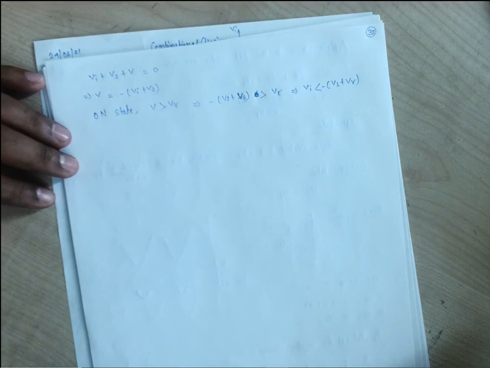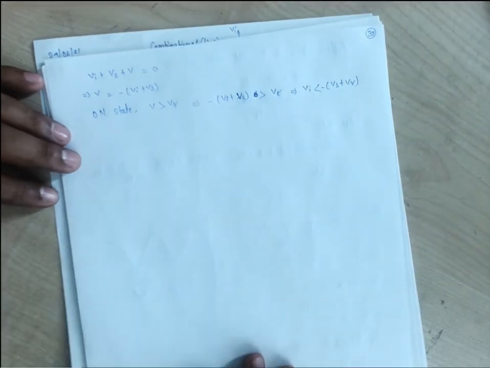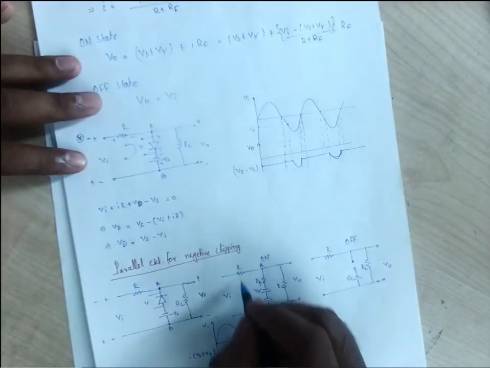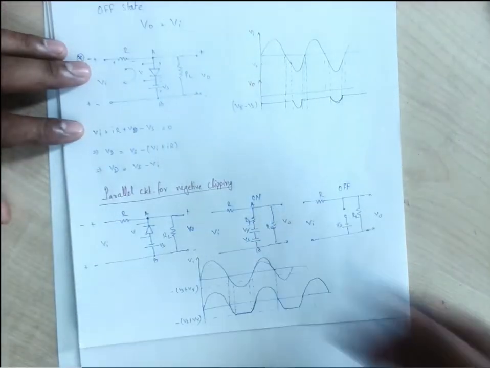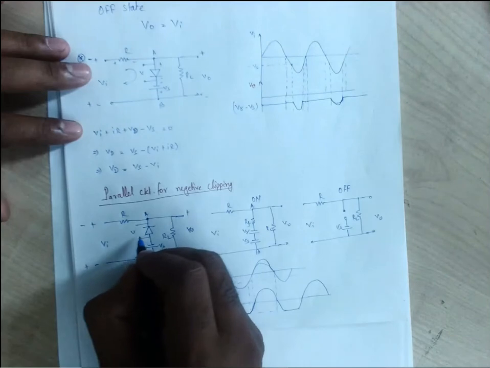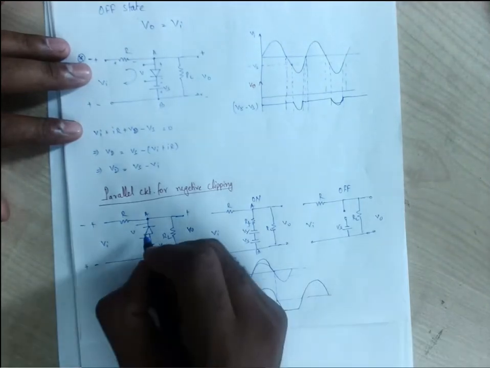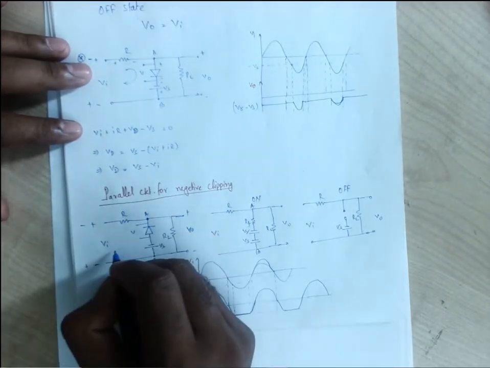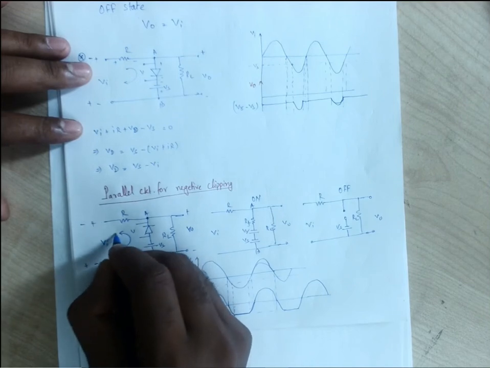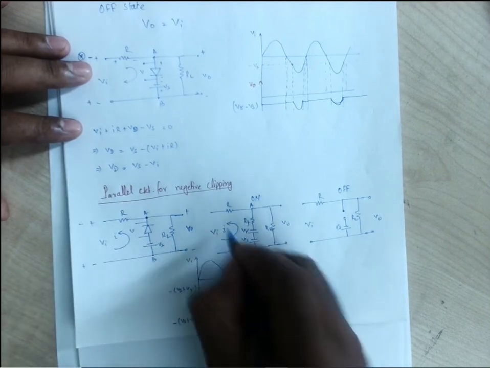So under the on state, what will be the current? We can apply the KVL in this circuit. So let us consider the current. What we know, the current is flowing from anode to the cathode. So let us take the direction of the current like this, for our better understanding.